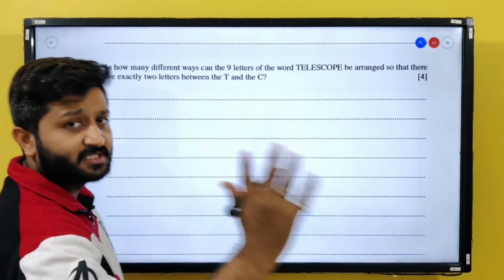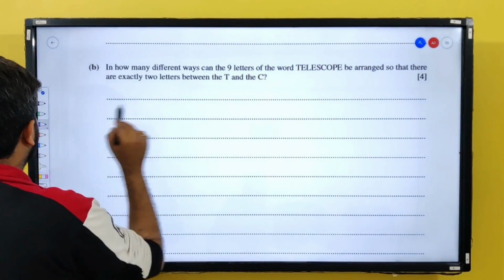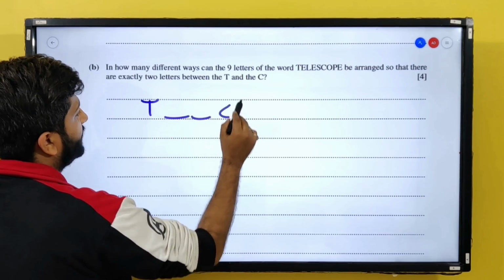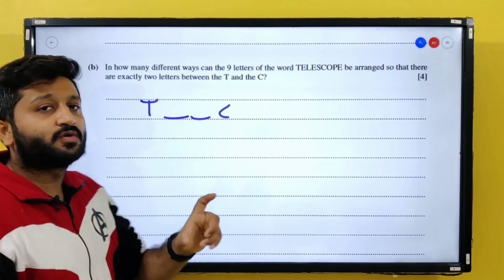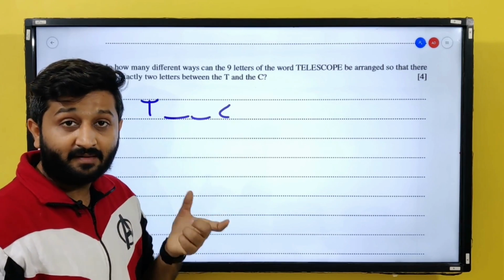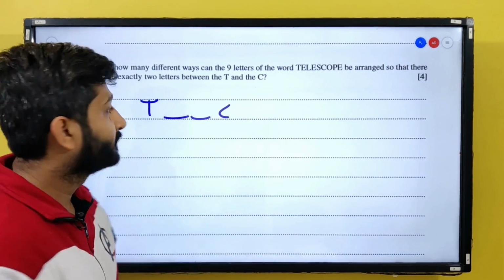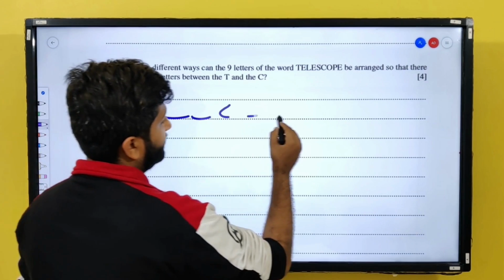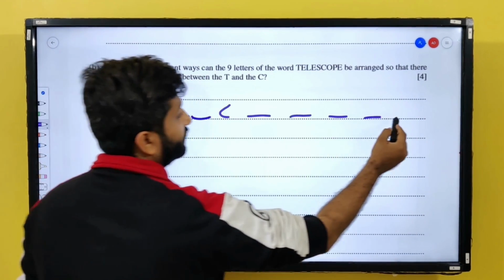Part B. In how many different ways can the 9 letters of the word telescope be arranged so that there are exactly 2 letters between T and C? So what do we need? We need exactly 2 letters between T and C. So now this is going to act as one single unit. Why? Because you need to have 2 letters. So how many more letters are left? I think 5 letters left. 1, 2, 3, 4, 5.